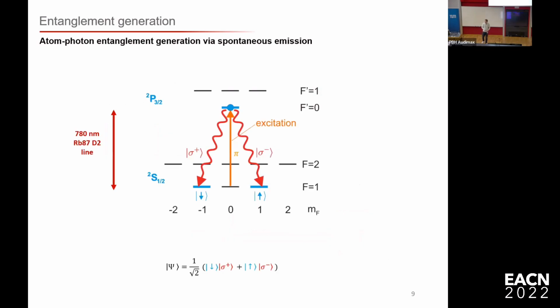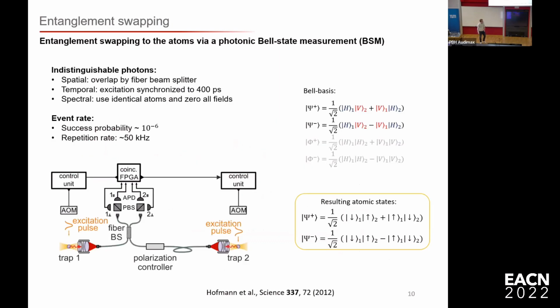And the second part is we want to generate atom-photon entanglement in both of our nodes. For this, we excite the atom. So this is the energy level scheme of rubidium. We excite the atom, and in the spontaneous decay, we generate the entanglement. The entanglement is between the polarization of the photon and the Zeeman state where the atom ends up. And this we do at 780 nanometer. And we do this in both of our traps.